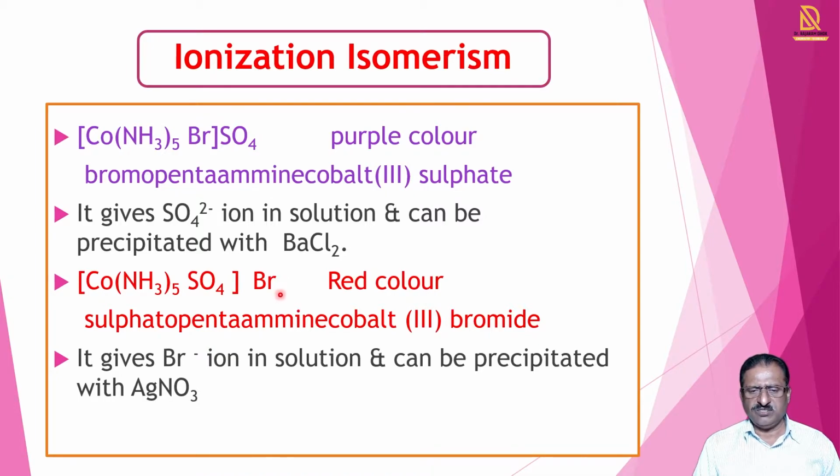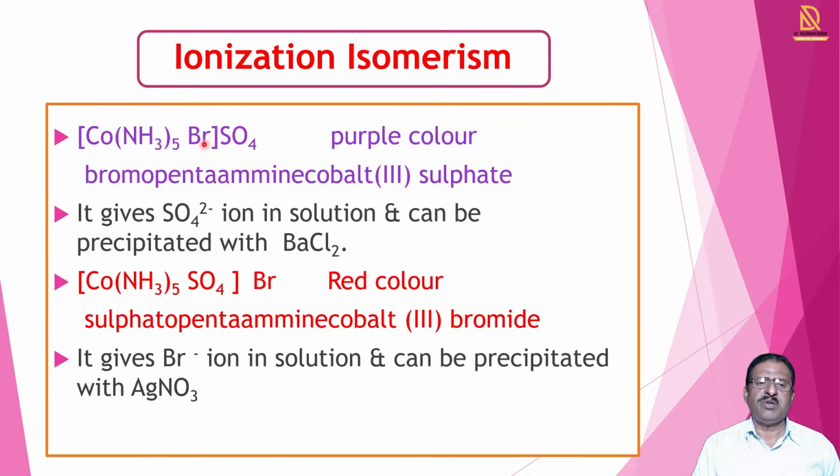When this solution is dissolved, it gives Br- ions in the solution. That Br- ion is precipitated when tested with silver nitrate. In the first example, the presence of SO4 2- ions is shown with barium chloride. So here the chemical formula is the same, but the arrangement of ions is different.